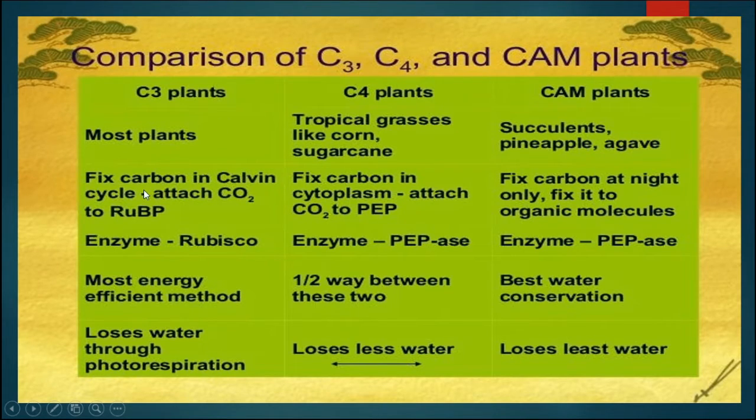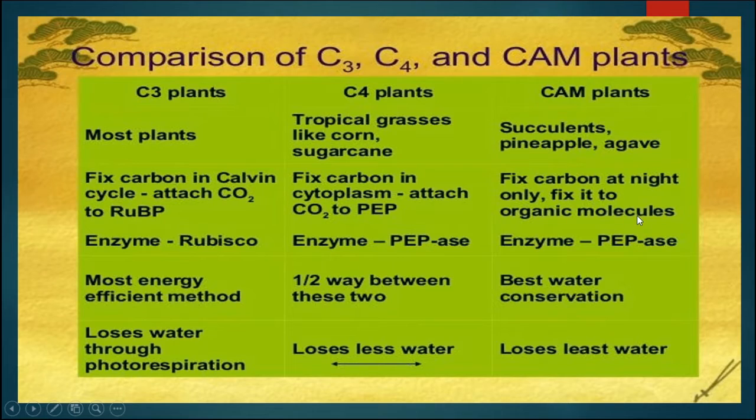In C3 plants, the carbon is fixed in this pathway, and CO2 will attach to the RuBP, that is ribulose bisphosphate, whereas in the C4 pathway the carbon is fixed in the cytoplasm and CO2 will attach with PEP, that is phosphoenol pyruvate. In CAM plants the carbon will be fixed at night only, forming organic molecules.